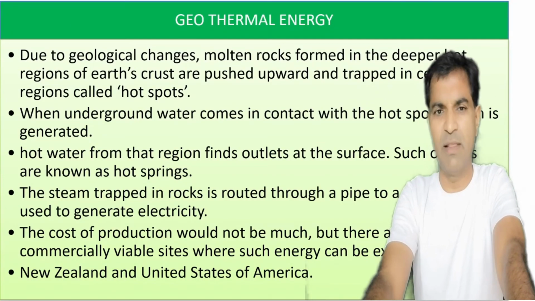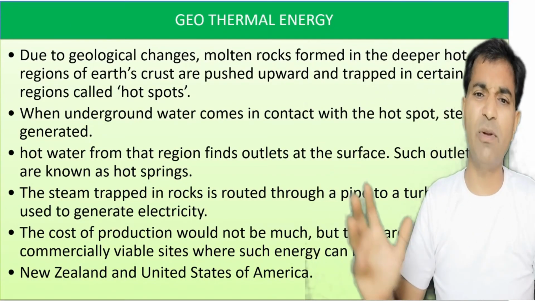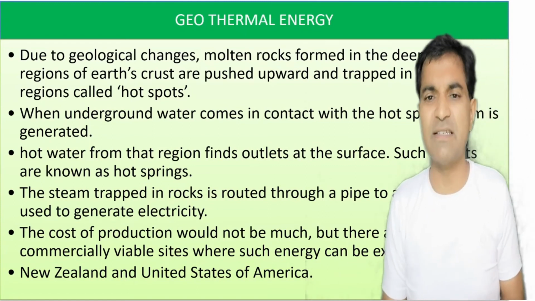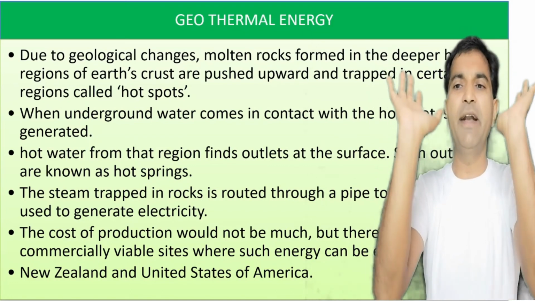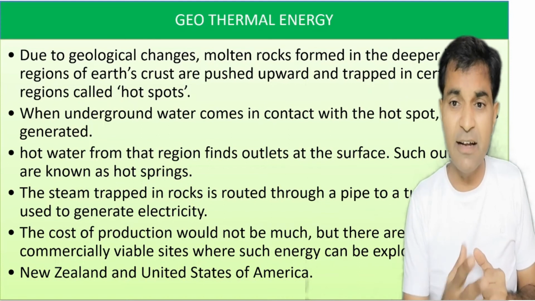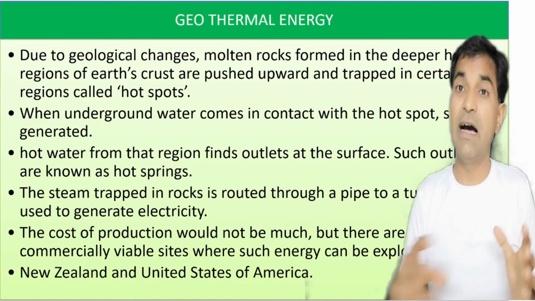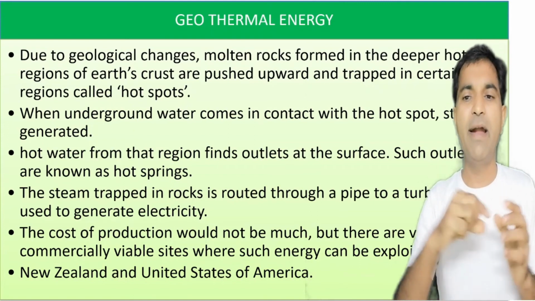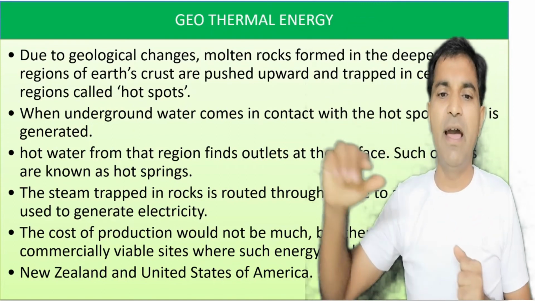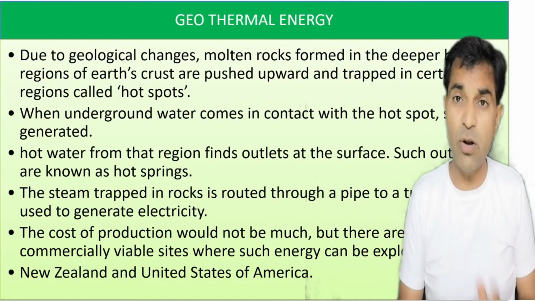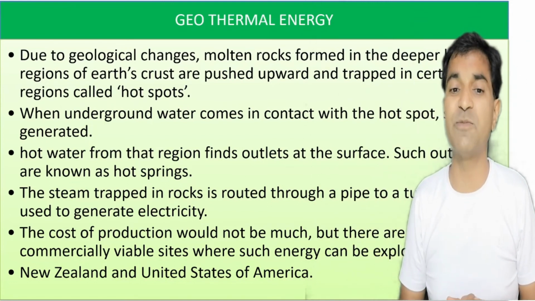Now, what is geothermal energy? Due to geothermal changes, molten rocks formed in the deeper hot region of Earth's crust are pushed upward and trapped in certain regions called hot spots. When underground water directly comes in contact with this hot spot, steam will be generated, and water from those hot regions finds outlets at certain surfaces, and such outlets where we get hot streams coming out of the earth's surface are known as hot springs.